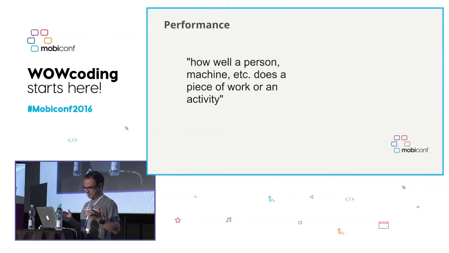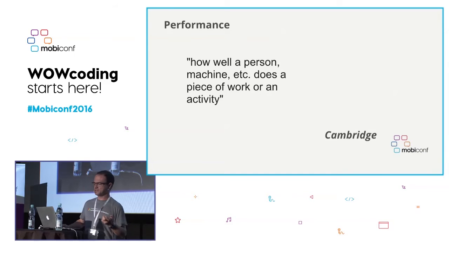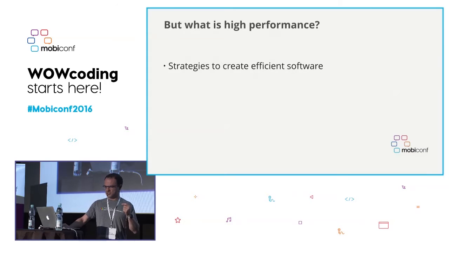Now there are a lot of trends about high performance, and you go to many conferences and people talk about performant applications and performant software, etc. Well, the definition of performance is how well a person, a machine, etc. does a piece of work or an activity. This is a Cambridge definition. But when we talk about software, what does high performance mean exactly? Well, those are strategies that we use to create software that is efficient.